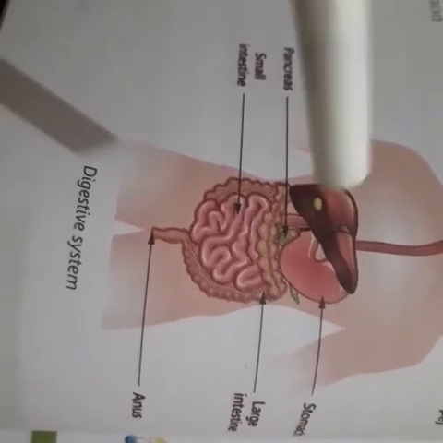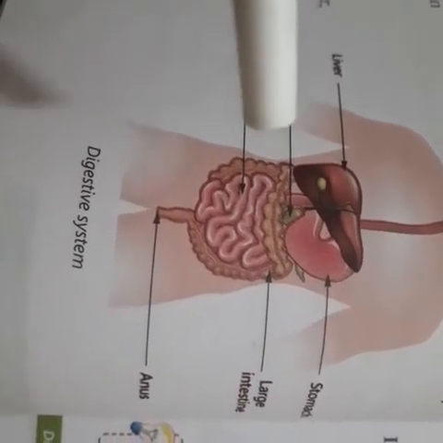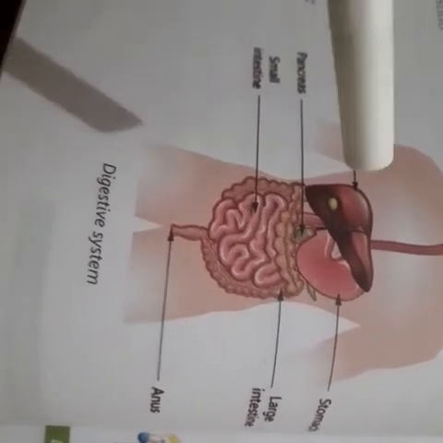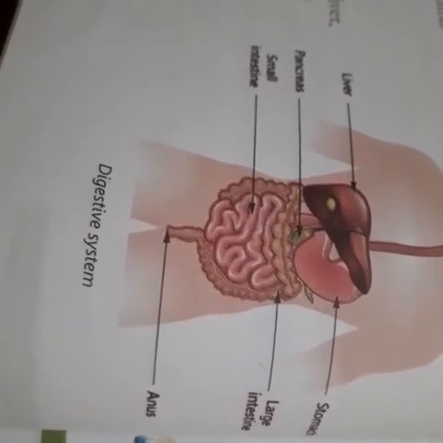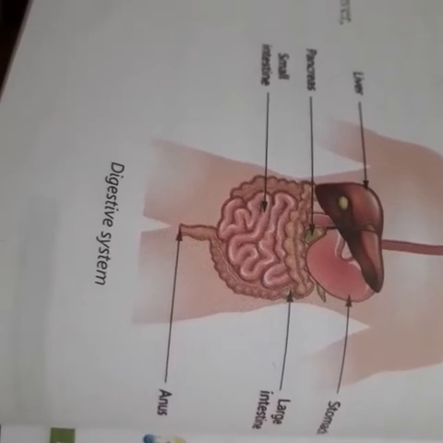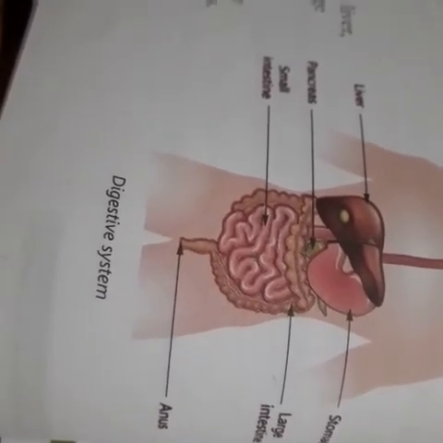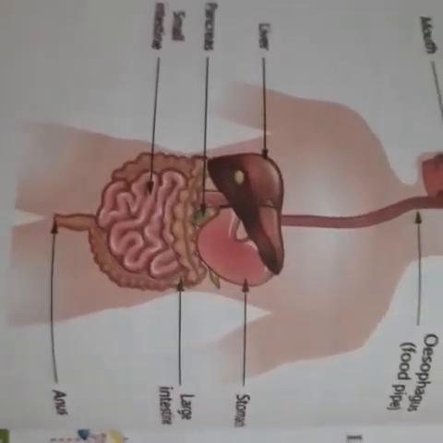Bile from the liver and juice from the pancreas are added to the food to digest it completely, and thus the digestion of food ends in the small intestine, and the blood absorbs the digested food and delivers it to the different parts of the body.